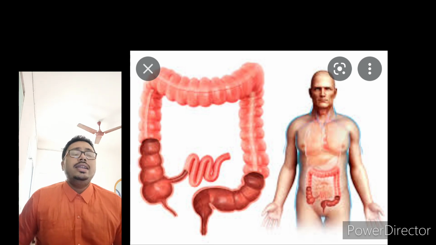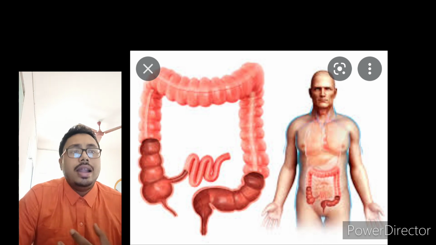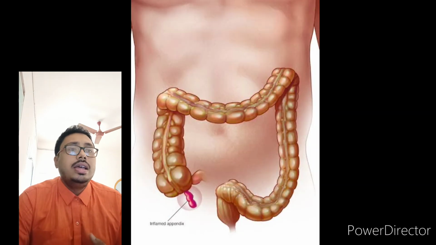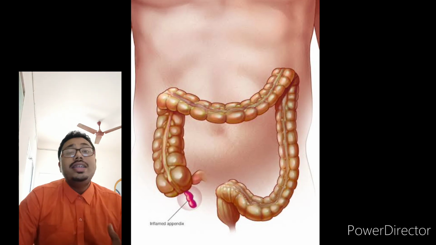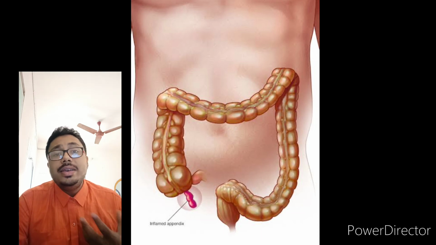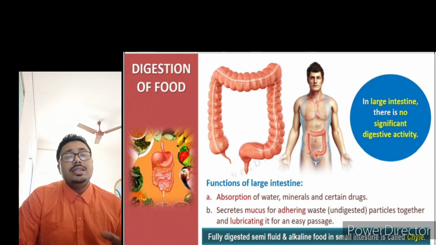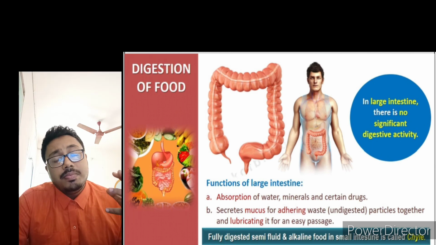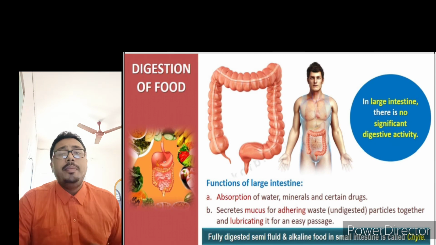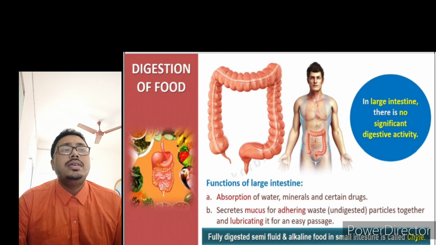In the large intestine, some of the water is absorbed again. It secretes mucus for adhering waste particles together and lubricating them for an easy passage. See, digestion ends up in the small intestine only, and some of the absorption occurs in the large intestine.